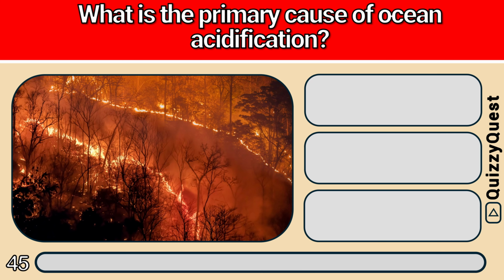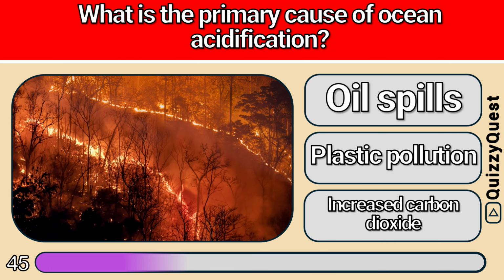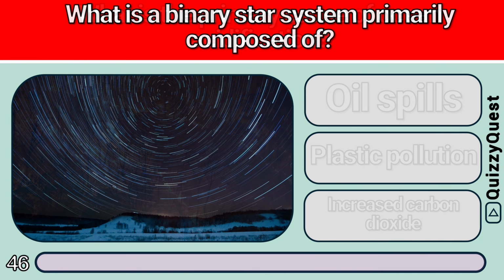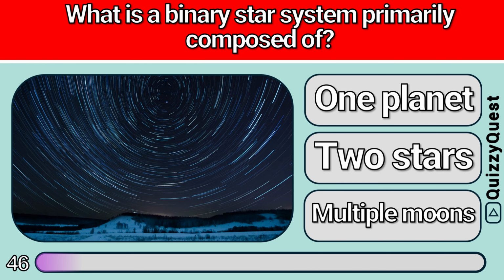What is the primary cause of ocean acidification? Is it A, oil spills, B, plastic pollution, or C, increased carbon dioxide? It is C, increased carbon dioxide. What is a binary star system primarily composed of? Is it A, one planet, B, two stars, or C, multiple moons? It is B, two stars.